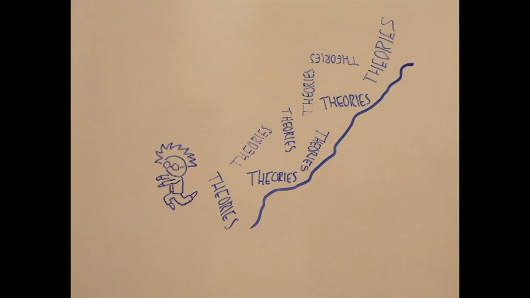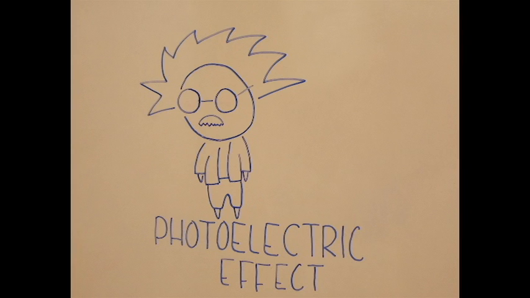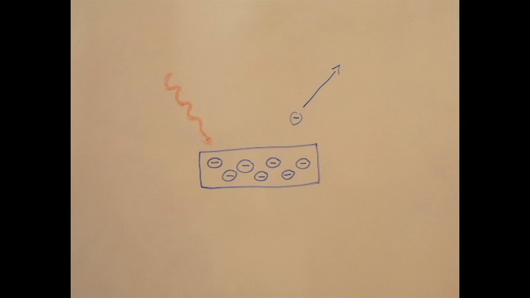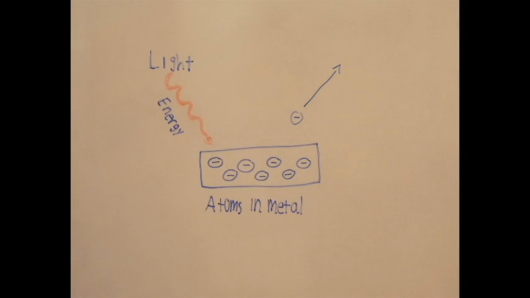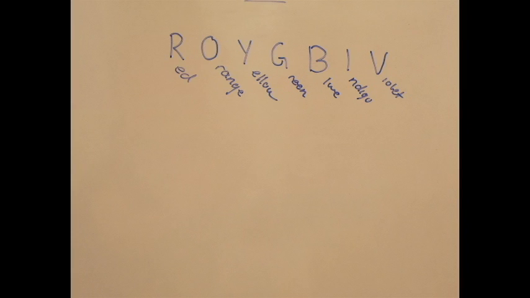In 1905 to 1907, his contribution to the quantum theory triggered an avalanche of theories related to it. Einstein explained the photoelectric effect. The photoelectric effect is the emission of electrons from the surface of a metal. Light gives its energy to the electrons in the atoms of the metal, which causes them to move, creating a current. Not all colors of light will do the same thing.